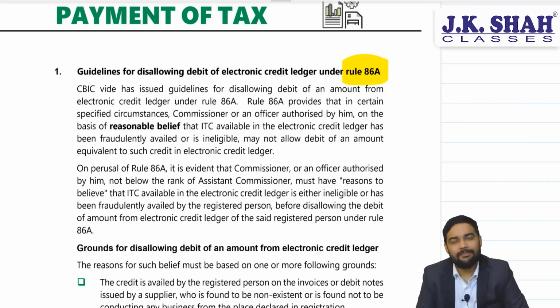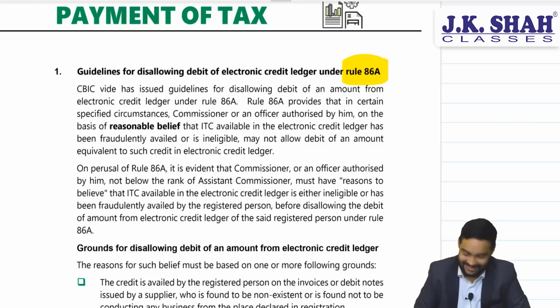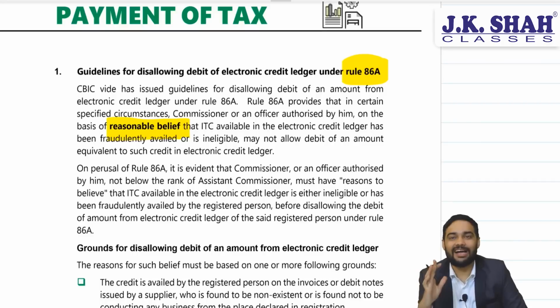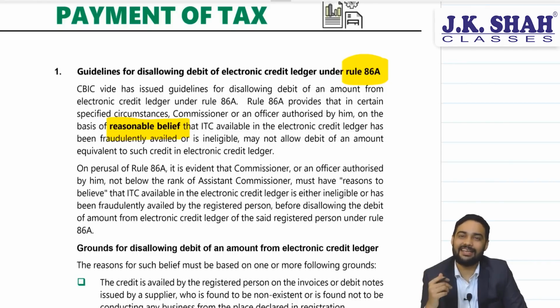Now, CBIC has given some guidelines to officers that please don't do it in every case. You should have a reasonable belief. Just on some assumptions and presumptions, don't start blocking e-credit, because this started happening. Industry was completely taken aback because every time, the moment they found some transaction, their e-credit ledger was being blocked. Then CBIC issued a guideline saying that you should have a strong reasonable belief, and they have also given some grounds for disallowing the debit.